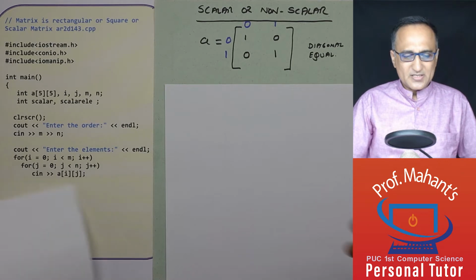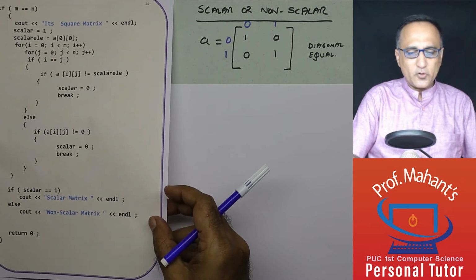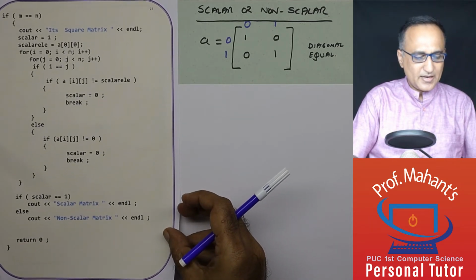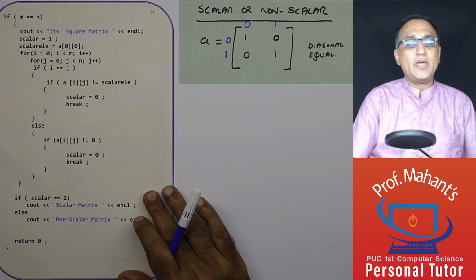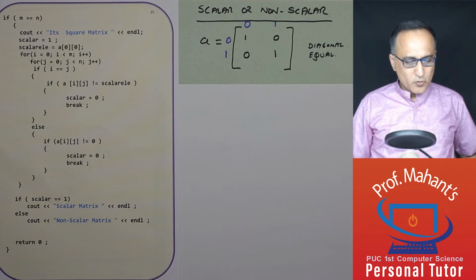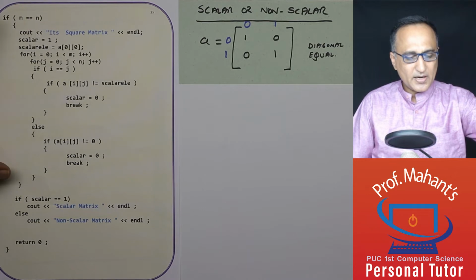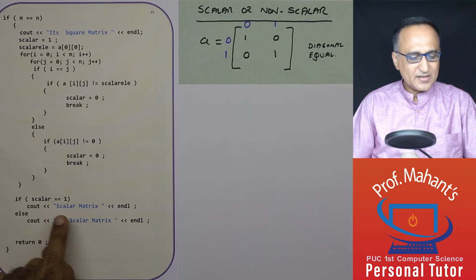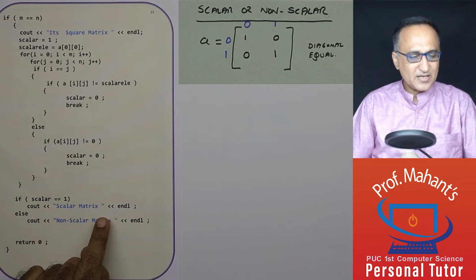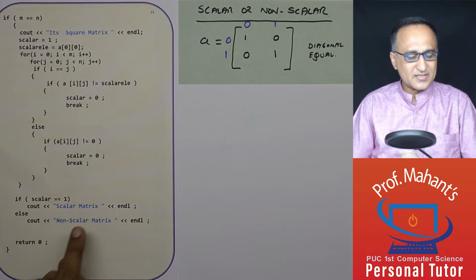Now, once I have written a matrix, let us run through this logic to determine if it is a scalar matrix or not. That is the only way we are going to verify it. So first thing I'm going to do here is, if the number of rows is equal to the number of columns, then only I am processing this. If scalar happens to be 1, then I am saying it is a scalar matrix. Only if rows is equal to columns, scalar is going to be equal to 1 and it's going to print a scalar matrix. Else it's going to say it's a non-scalar matrix.